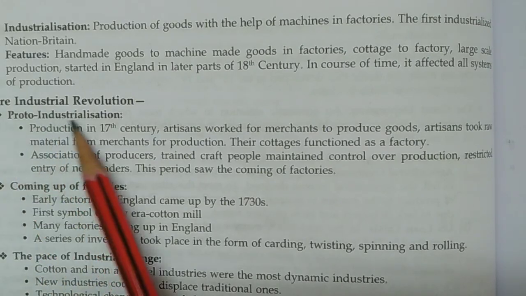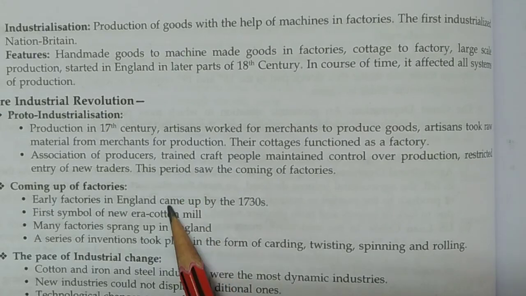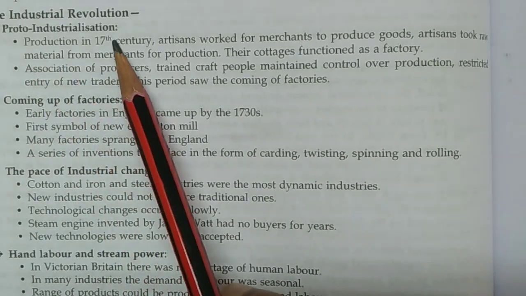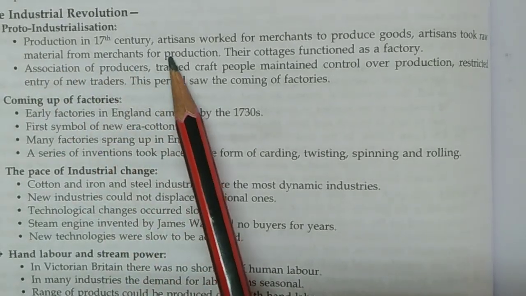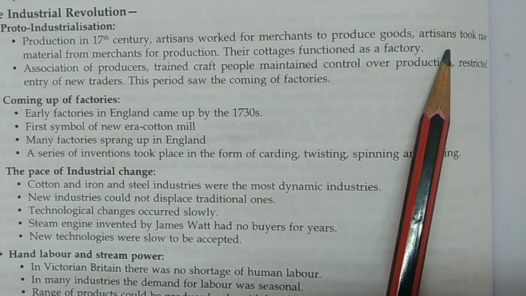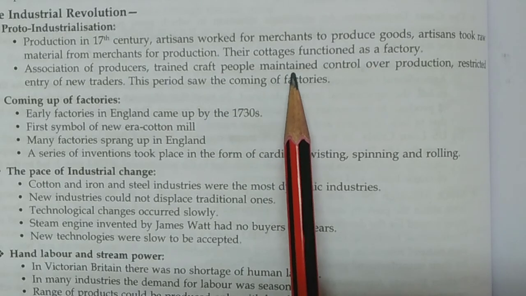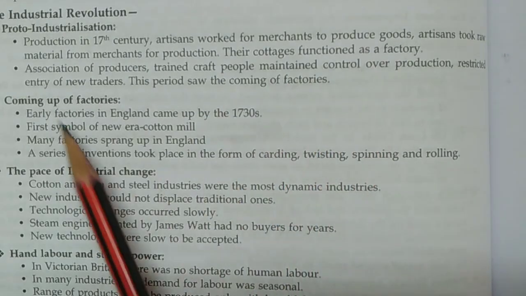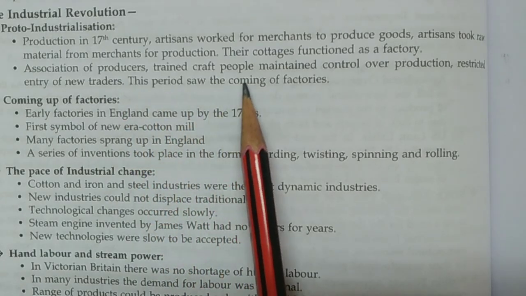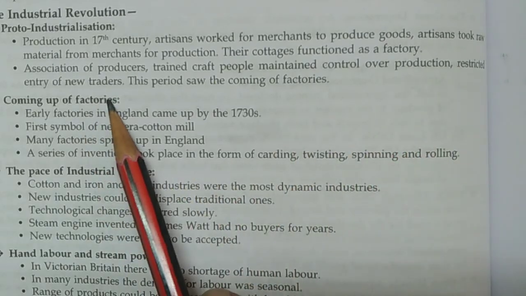Next, before industrialization, before the industrial revolution. So what was the position before the industrial revolution? We can cover all these things from here now. So what is proto-industrialization? Production in the 17th century: artisans worked for merchants to produce goods. Artisans took raw materials from the merchant for production. Their cottages functioned as a factory. Next, association of producers: trained craftspeople maintained control over production and restricted entry of new traders.